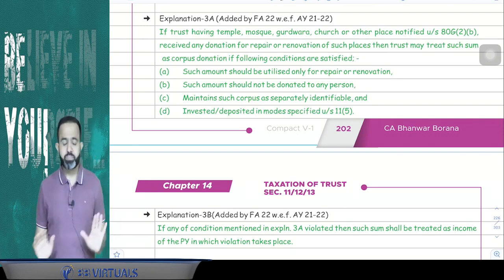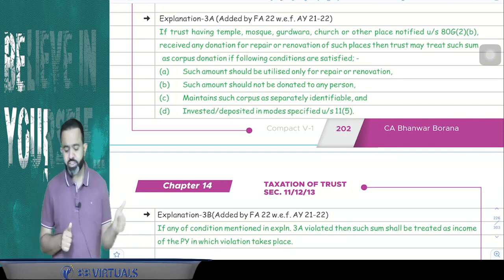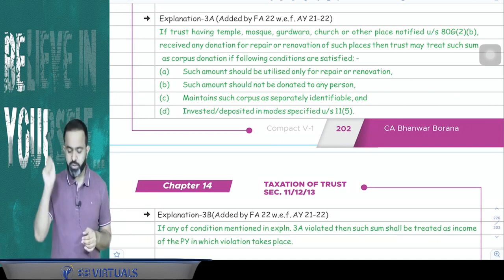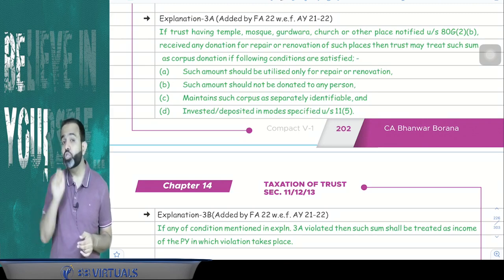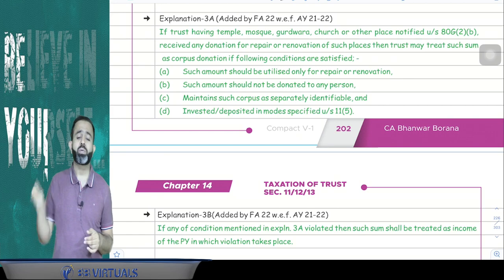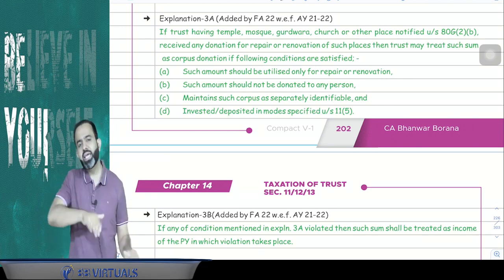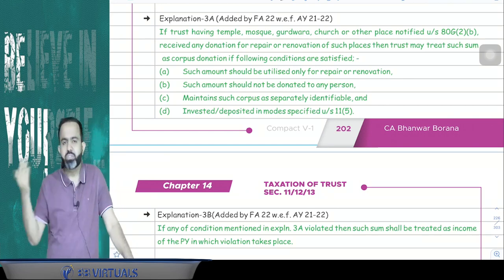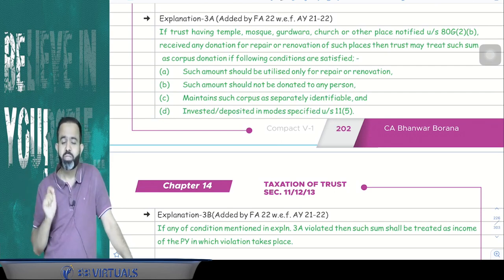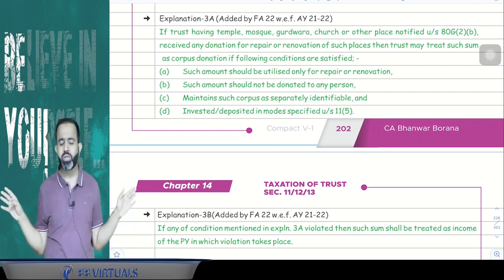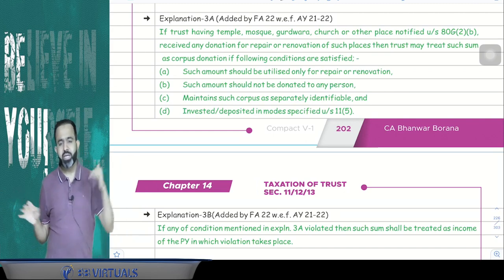So what I'm saying is that this explanation was added by the Finance Act 2022 only, and this is applicable only for temple, church, gurudwara and mosque. So if a temple, mosque, gurudwara or church receives any donation towards repair or renovation, then they have an option that either they can treat it as a normal donation or as a corpus donation. If they treat it as a corpus donation, then it is totally exempt, as there is no need to include it in the income. But guys, there are four conditions.